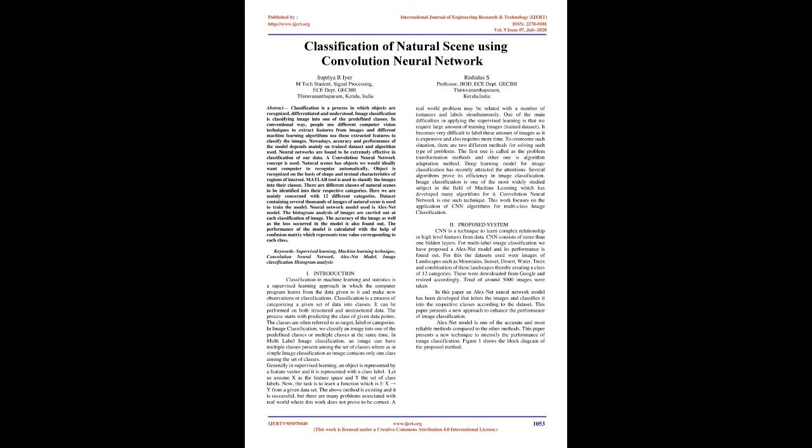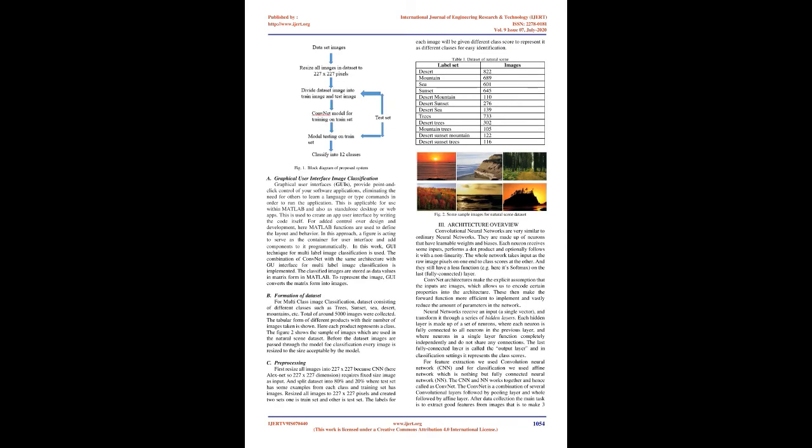2. Proposed system. CNN is a technique to learn complex relationships or high-level features from data. CNN consists of more than one hidden layer. For multi-label image classification we have proposed an AlexNet model and its performance is found out. For this, the datasets used were images of landscapes such as mountains, sunset, desert, water, trees, and combinations of these landscapes, thereby creating a class of 12 categories. These were downloaded from Google and resized accordingly. A total of around 5,000 images were taken.